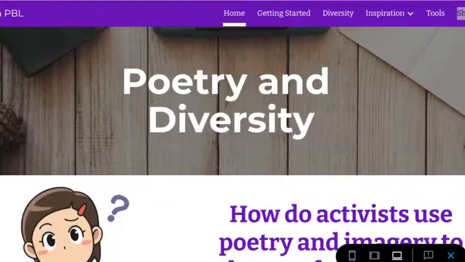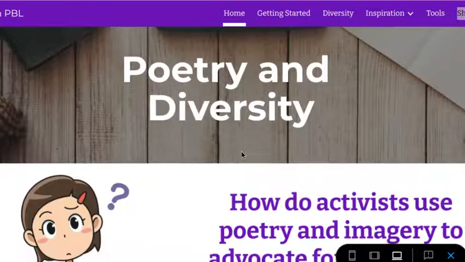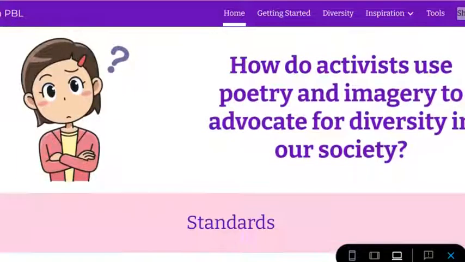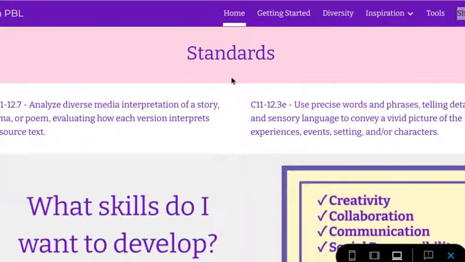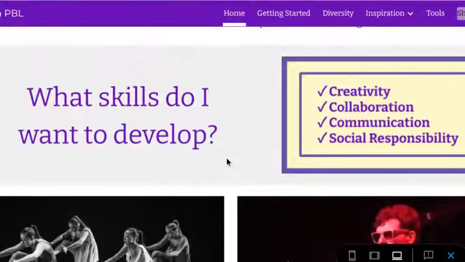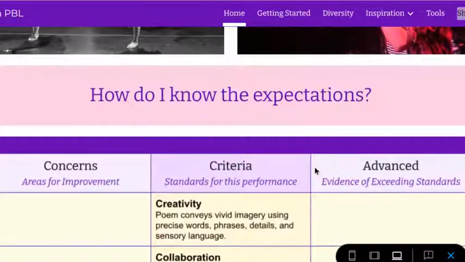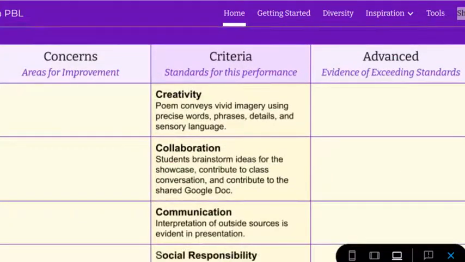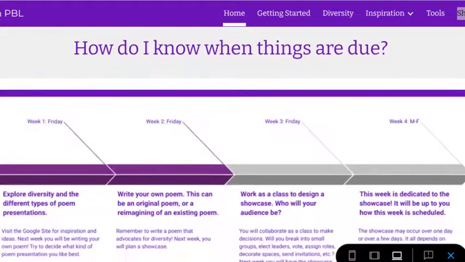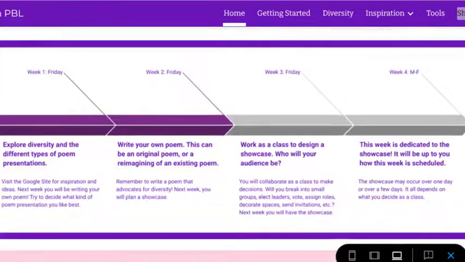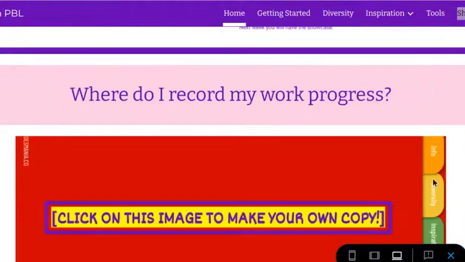So I just kind of wanted to tell you how to use this Google site, so there won't be any confusion. Hopefully it'll be pretty clear for you. This homepage here is full of the important information you need to know, like the standards, what skills you need to develop, the expectations. So you have your rubric here, how you know when things are due. You have your timeline here.